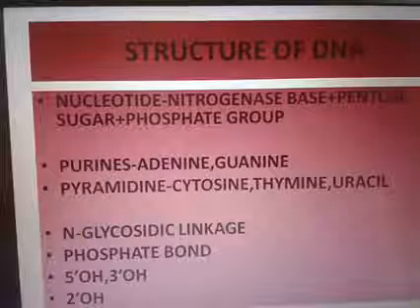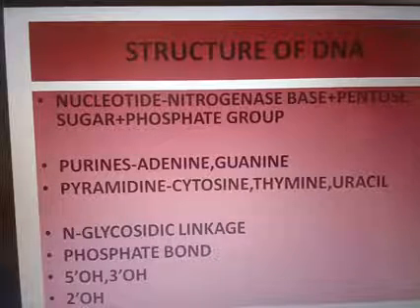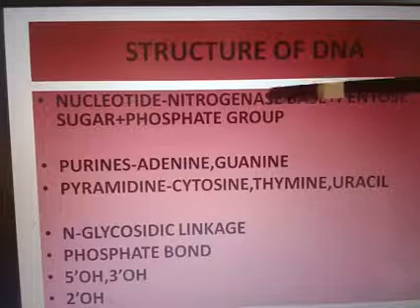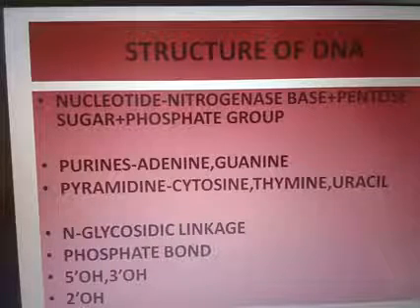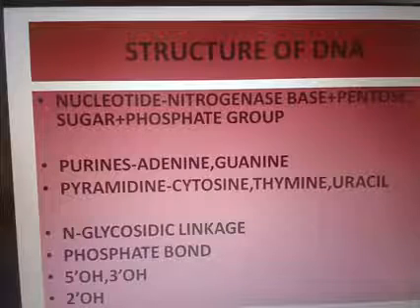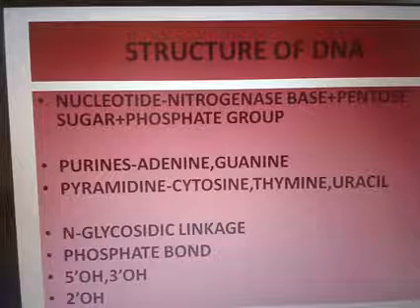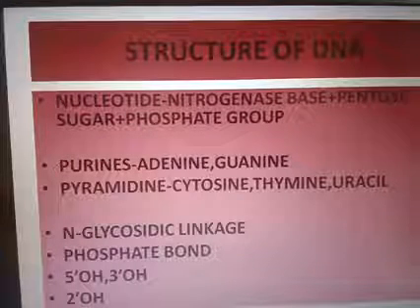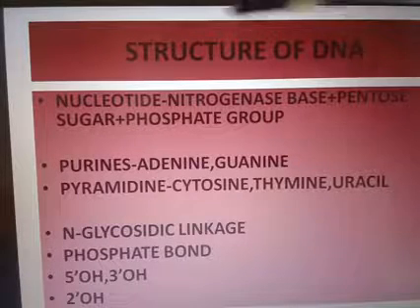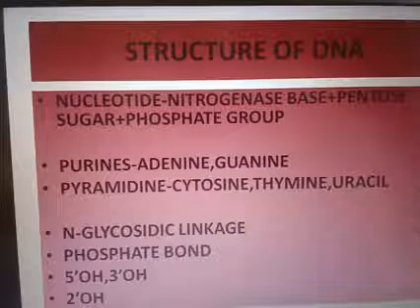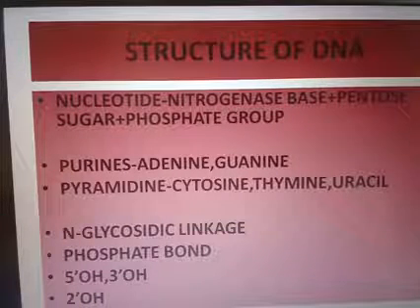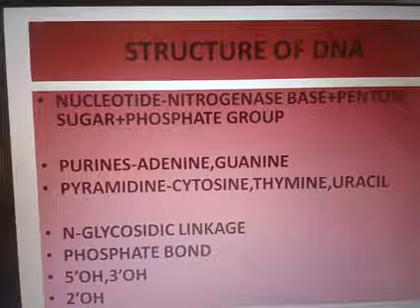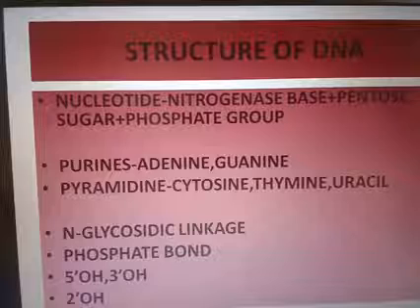So the basic components of a nucleotide are a nitrogenous base, a pentose sugar and a phosphate group. These three materials are needed to form a nucleotide. What are the three? Nitrogenous base, pentose sugar and the phosphate group. Suppose we have only the nitrogenous base and the pentose sugar, the name is nucleoside, which we studied in the first year portion, that means the plus one portion. Nucleoside. When adding the phosphate group, the name changes to nucleotide.